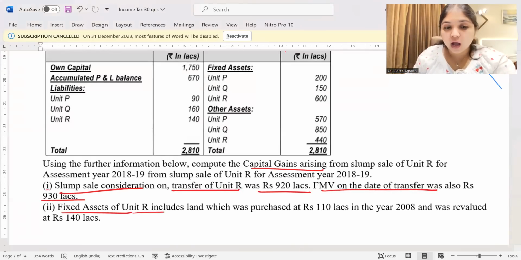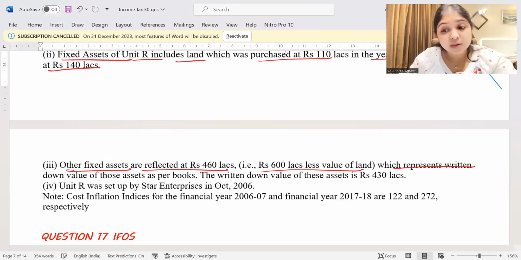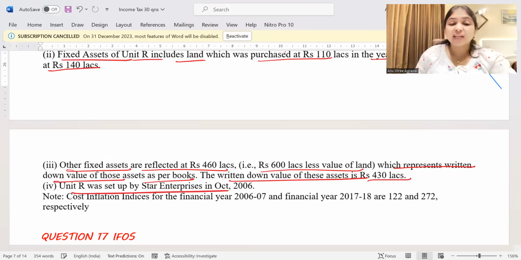Fixed asset of unit R includes land which was purchased at 110 lakhs in the year 2008 and was revalued at 140 lakhs. Other fixed assets reflected at 460 lakhs, that is 600 lakhs less the value of land, which represents WDV of those assets as per books. WDV of these assets is 430 lakhs. Unit R was set up by Star Enterprises in October 2006.